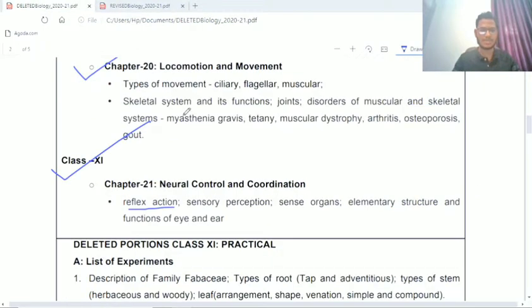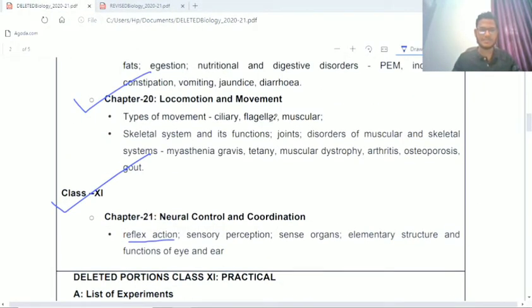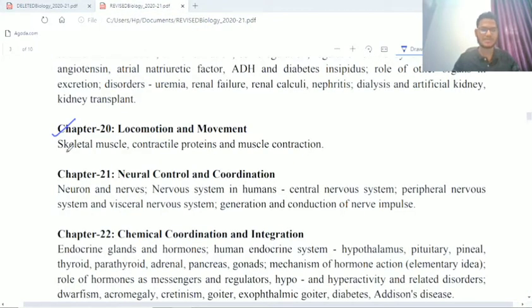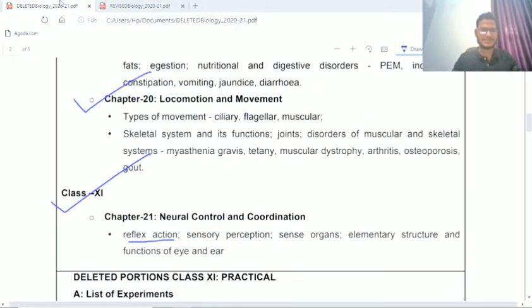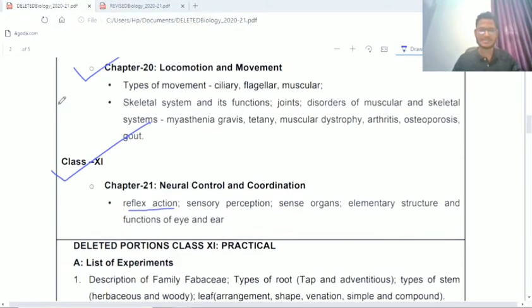In locomotion and movement you can see most of the part is not there, but you only have to focus on skeletal muscle, contractile proteins and muscle contraction, the mechanism of muscle contraction. In neural control and coordination, chapter 21, you can see reflex action is no more there.